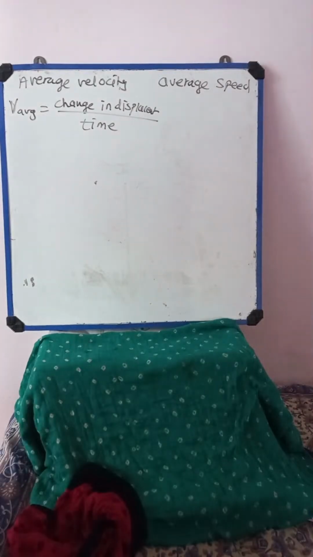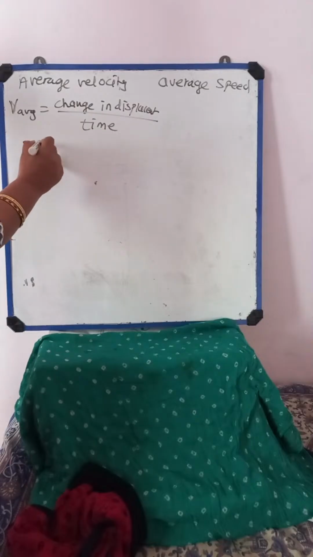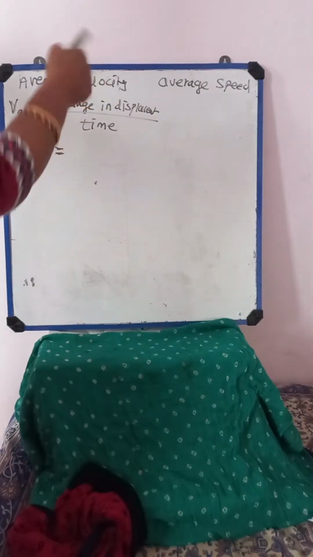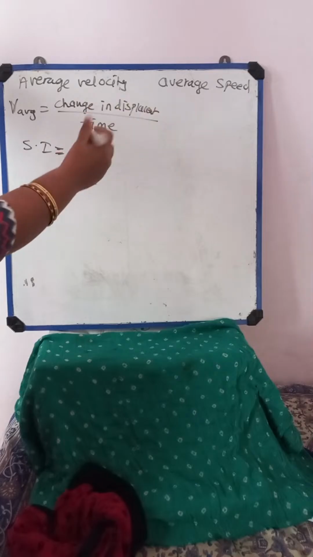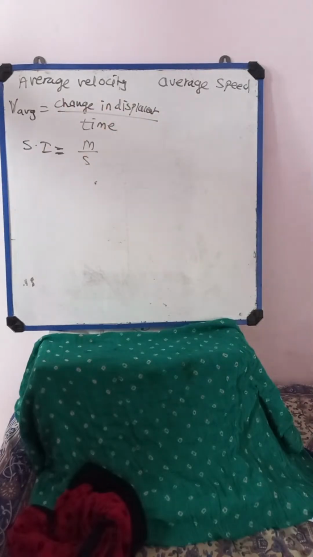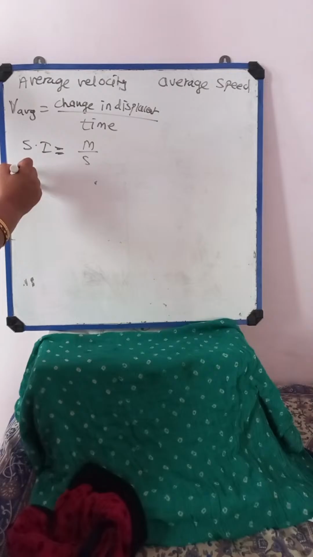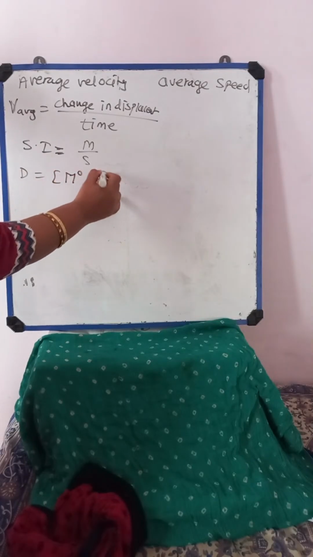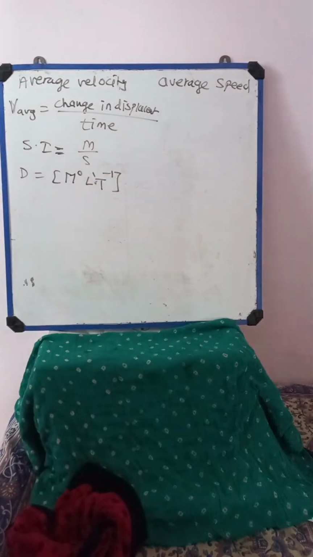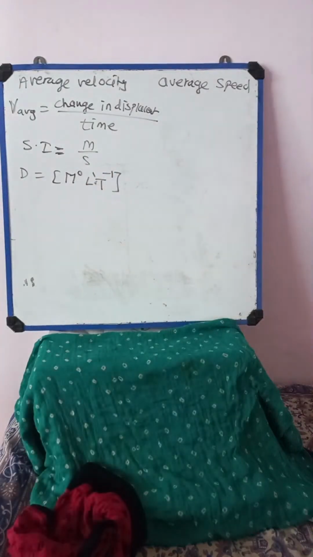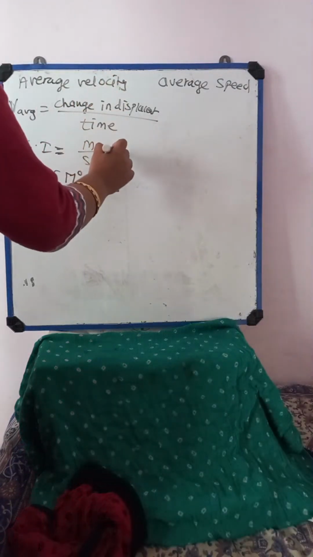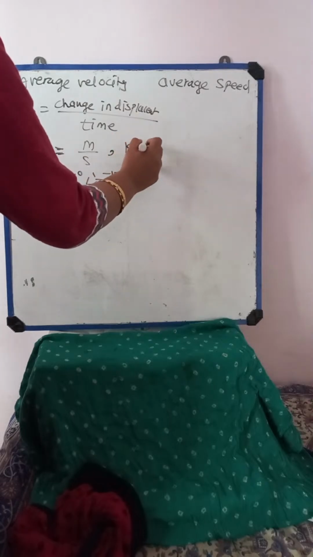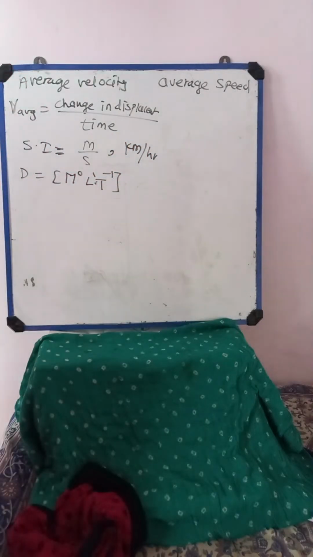So average velocity is measured in terms of the SI unit. Change in displacement is in meters, and time is measured in seconds. So the dimensions are m0, l1, t raised to minus 1. These are the dimensions for average velocity. Can you get this? And sometimes if the displacement is larger, then we write kilometer per hour, or kmph.